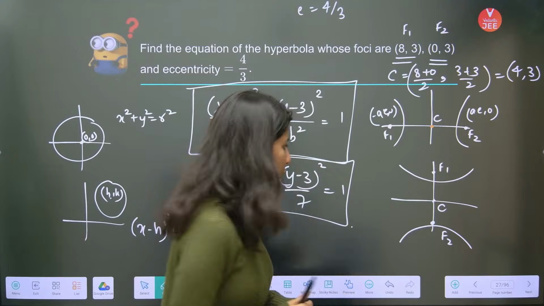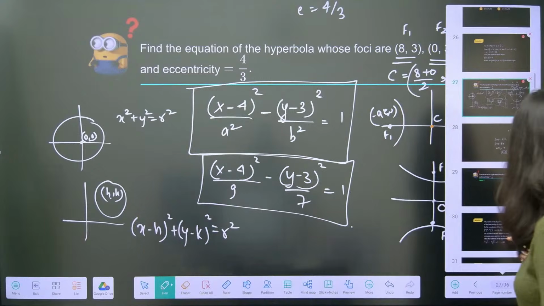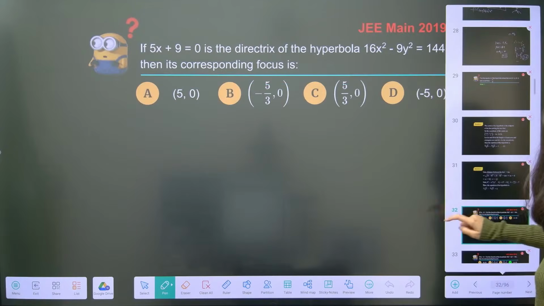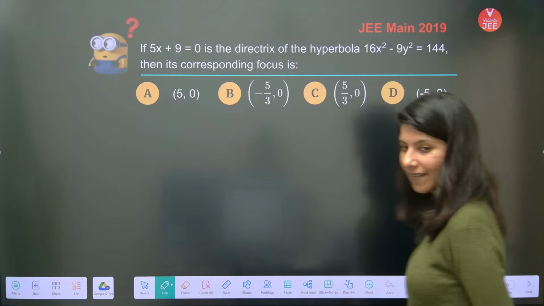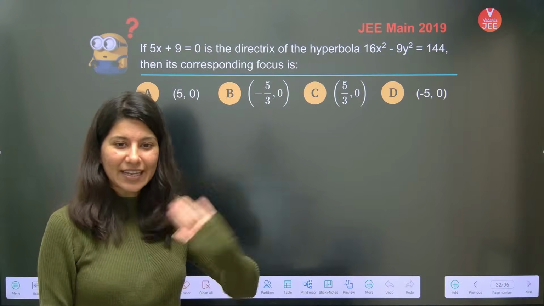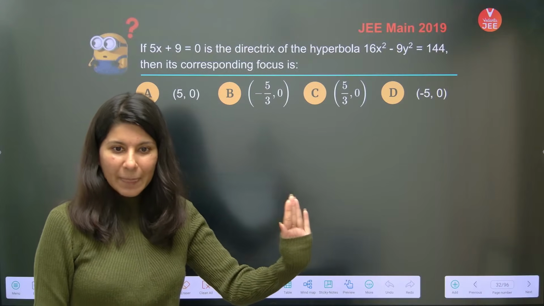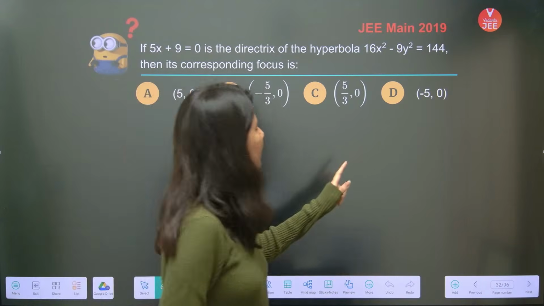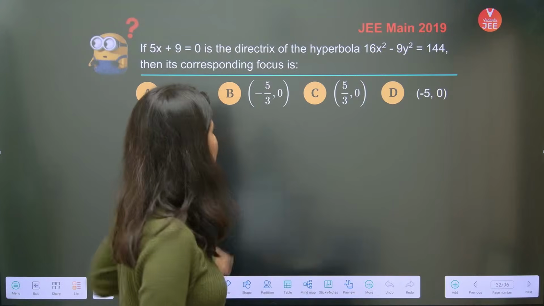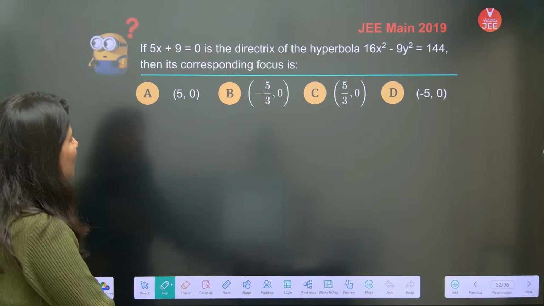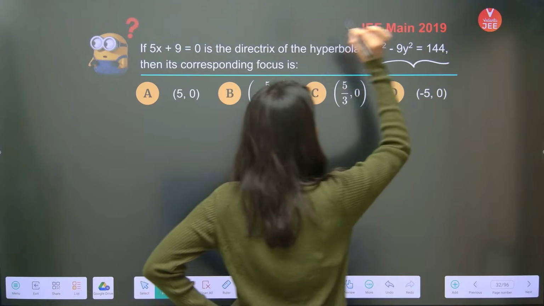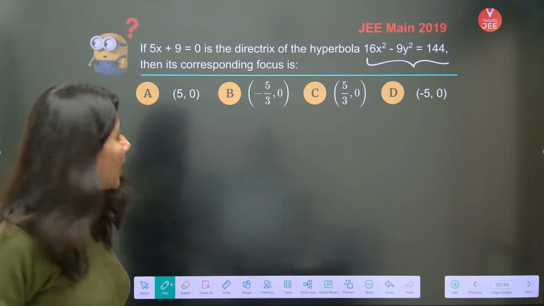Alright, chalo. Now one more question I have high hopes for, and this is this. This was asked in JEE Main 2019. Let's see. Now this is something which I guess everybody will be able to do. Yes, Gina, go ahead and ask your doubt, and you can just solve this question. Then also you can ask your doubt. So, yeah. 5x plus 9 equals 0 is the directrix to this hyperbola. By the way, now this is a standard hyperbola.